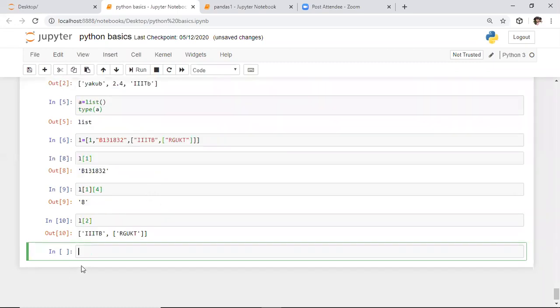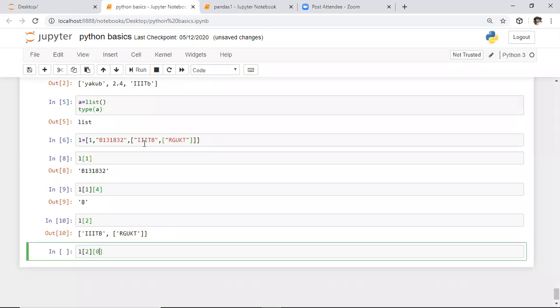After entering, now we are in this IIITB as well as RGKT. This is the entire list. In this list, initially we need to access the attribute present at the 0th index. So first we need to enter into L of 2, and then enter into this IIITB.